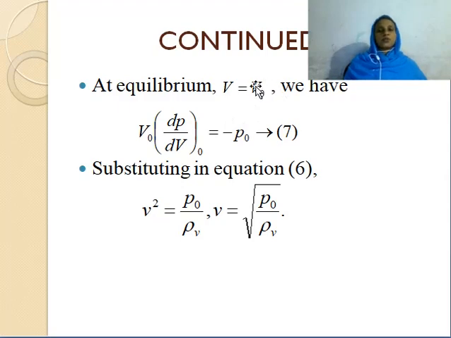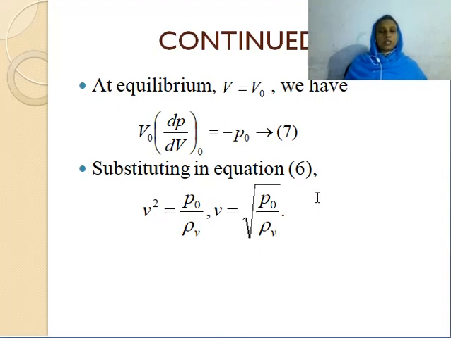That means substituting for V0, we get V0 dP by dV at equilibrium equal to minus P0. Now we can substitute this into the expression for phase velocity. That is V square is given by P0 by rho, or V equal to root of P0 by rho.